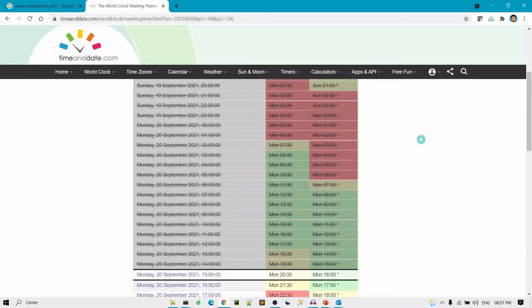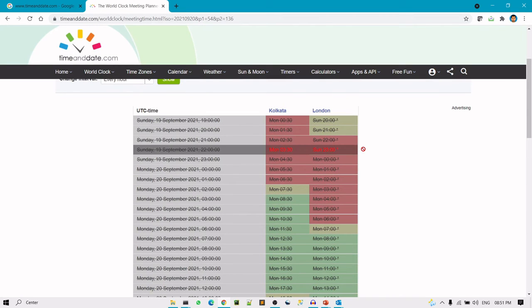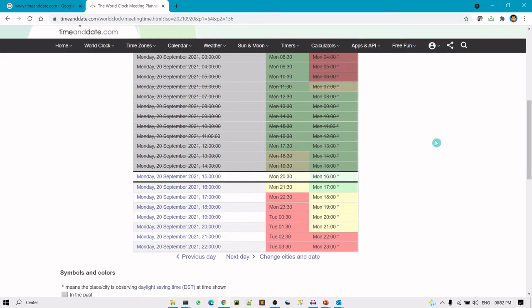So the red ones are the times you should avoid for setting up any meeting, and with the green ones you can set up the meeting, right? So basically it says if it's your Monday 4:30, then at their time it will be Monday 12, that is Monday 12 noon, right?